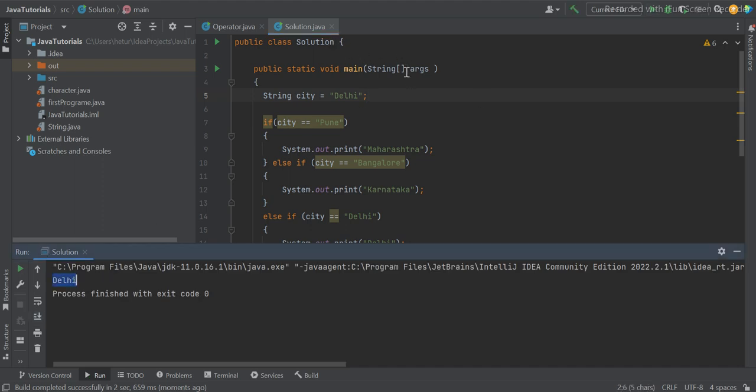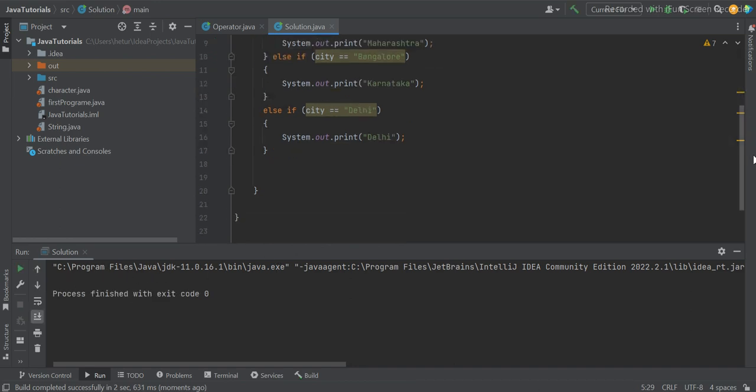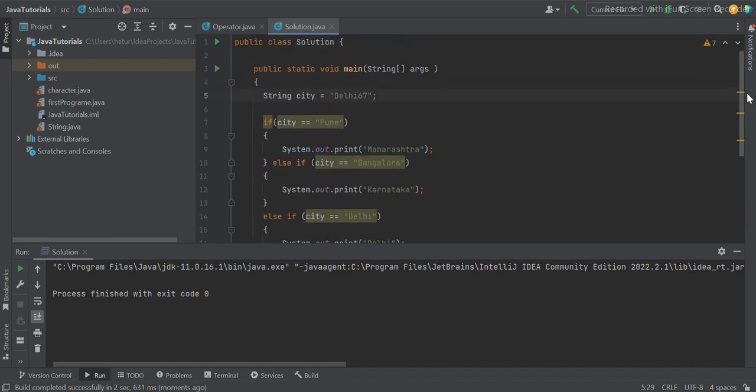Let's say if I enter something like Delhi56, which is an invalid value, this will not give you the option enter a valid city, rather it will give you blank because we have not handled that particular condition. Hope you are able to understand. Quickly let me also explain one more case, guys: nested if. What is nested if, guys?